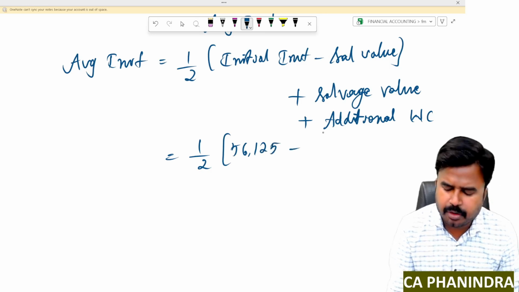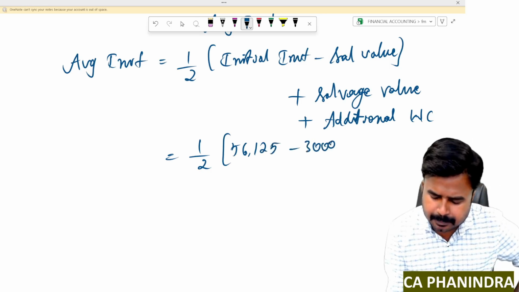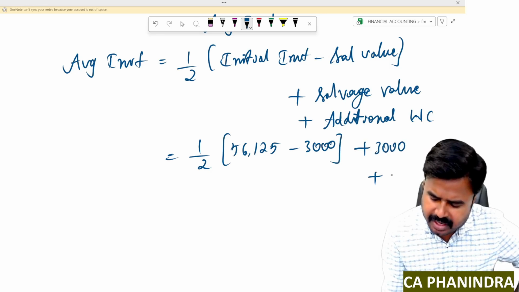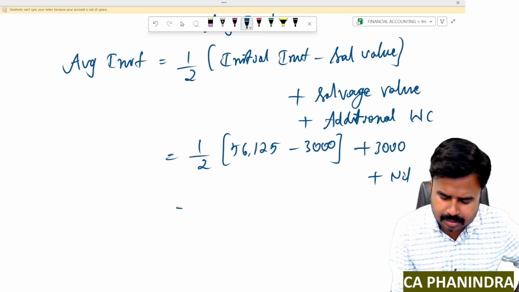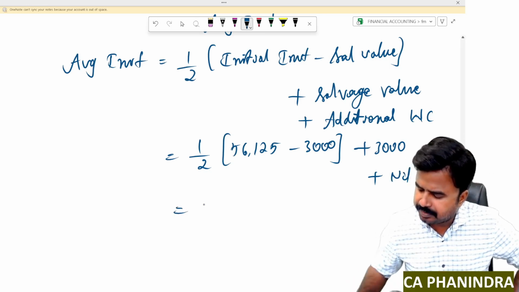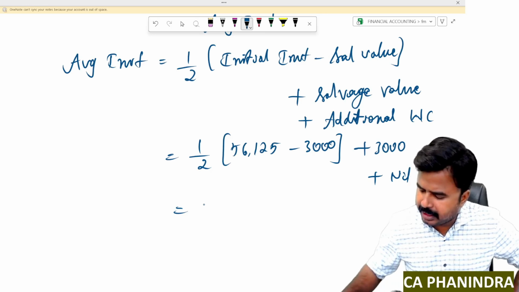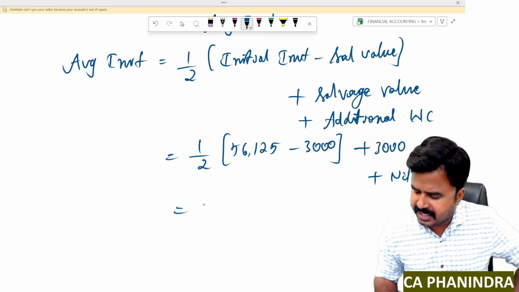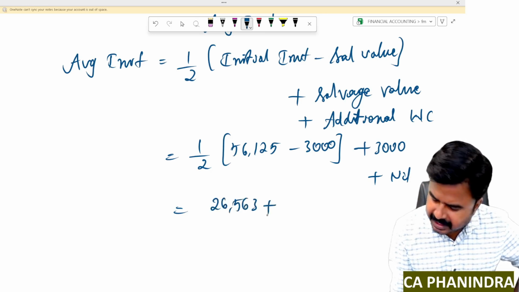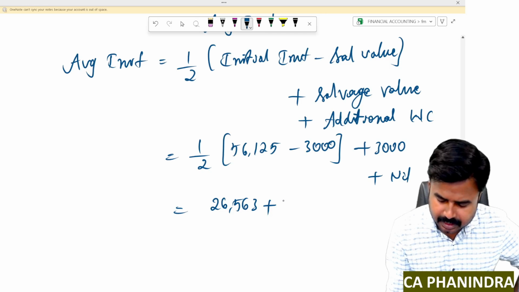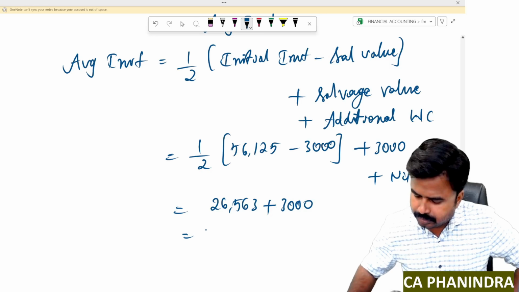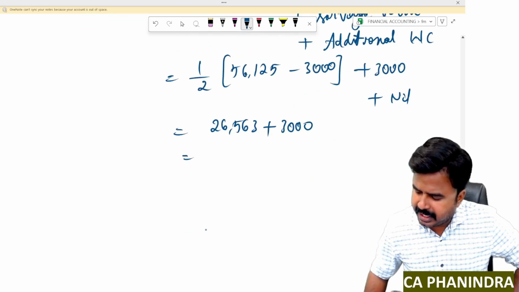The salvage value after 5 years is 3,000, plus salvage value 3,000, and we don't have any working capital investment here, nil. So 56,125 minus 3,000, 53,125 divided by 2, 26,562.5, or 563, plus 3,000. I got 29,563.